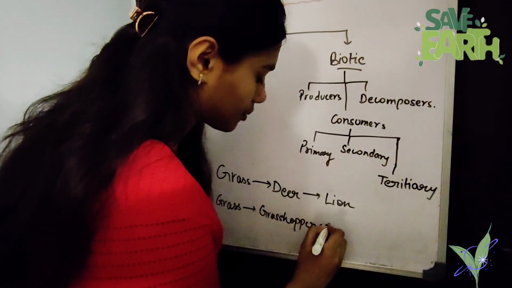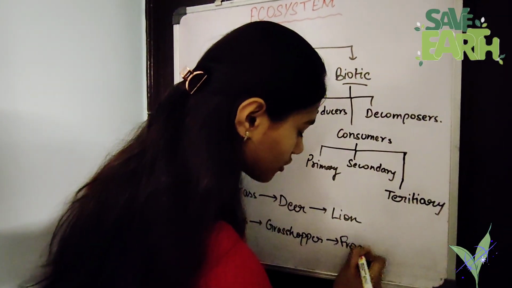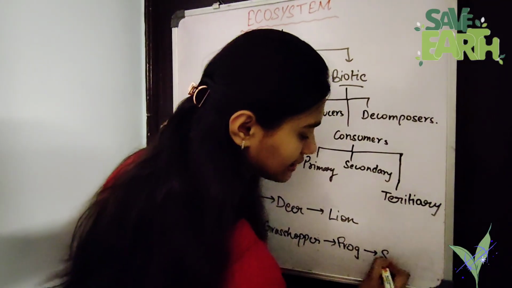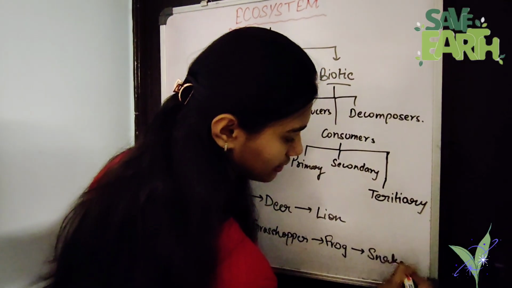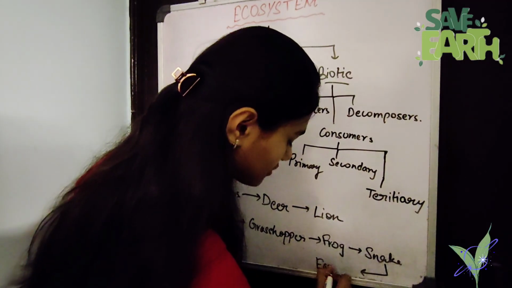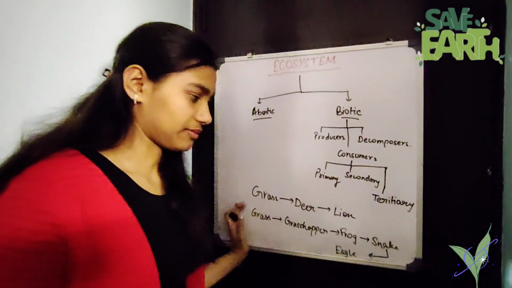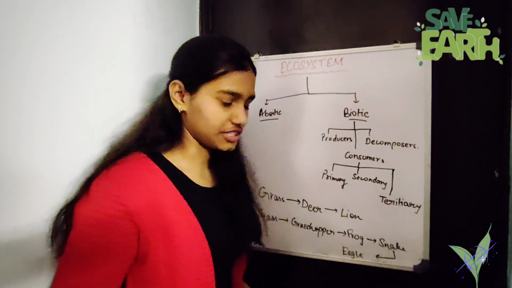A grasshopper could be eaten by a frog. A frog can be eaten by a snake. And a snake gets eaten by an eagle. This is a food chain. These are two examples of food chains.